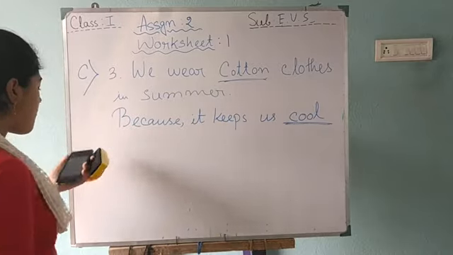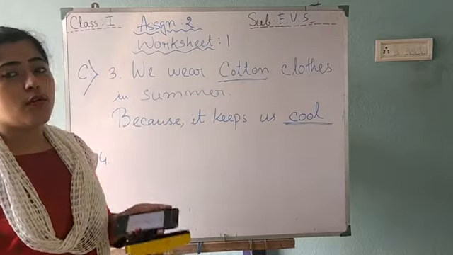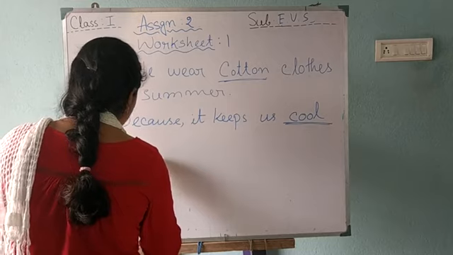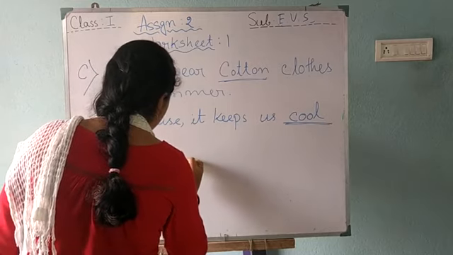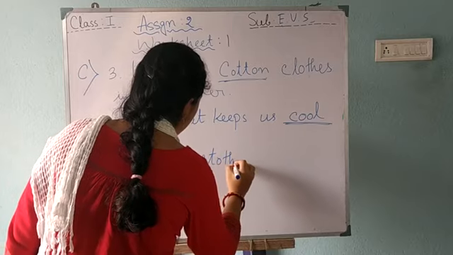Okay. Now question number 4. Why we wear clothes?